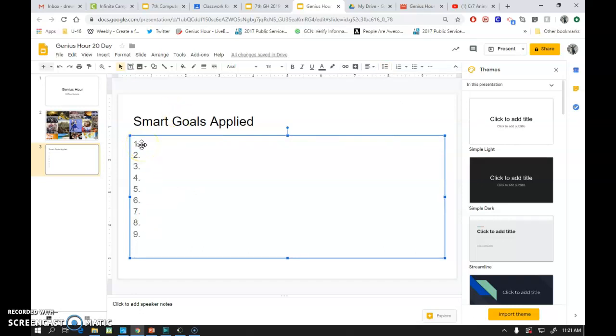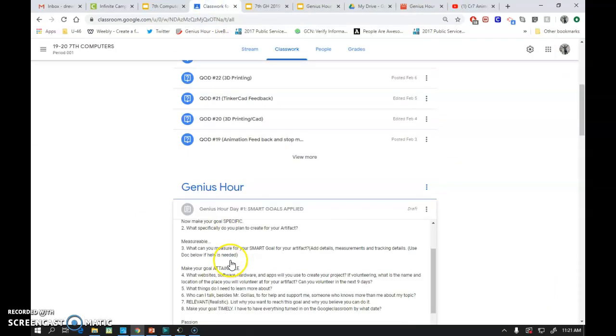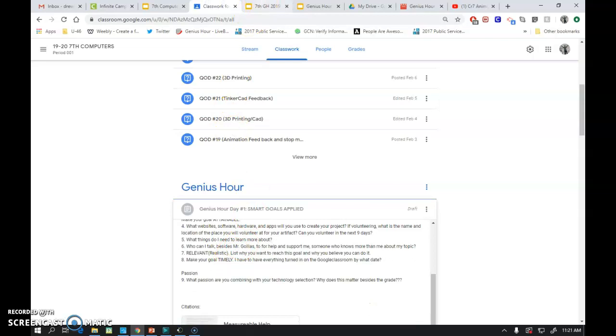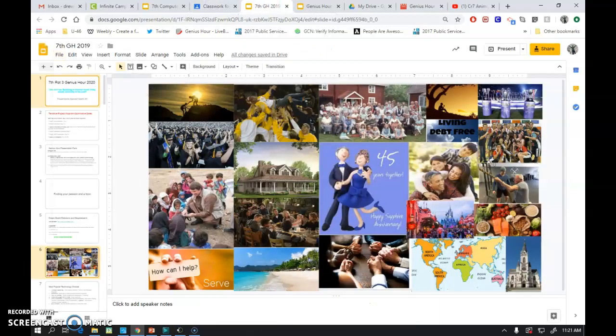You may want to change the font size down to a lower font size as well. So maybe we turn this down to like 12 as well. And then you can answer all the questions that are here, all 9 of them. And that's what you'll be working on while we're doing conferences.